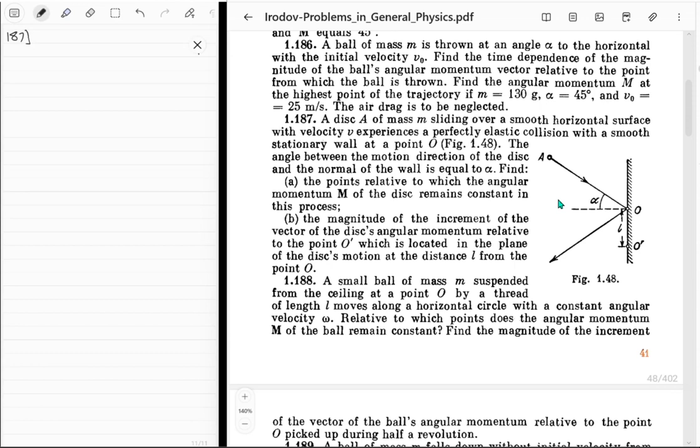But when you have this kind of impulsive acceleration, that will change its angular momentum. So the momentum that was transferred to this particle should produce a torque. That means the radius vector going from whatever particle you have to this point O, crossed with this momentum, should be zero for the angular momentum to remain constant.